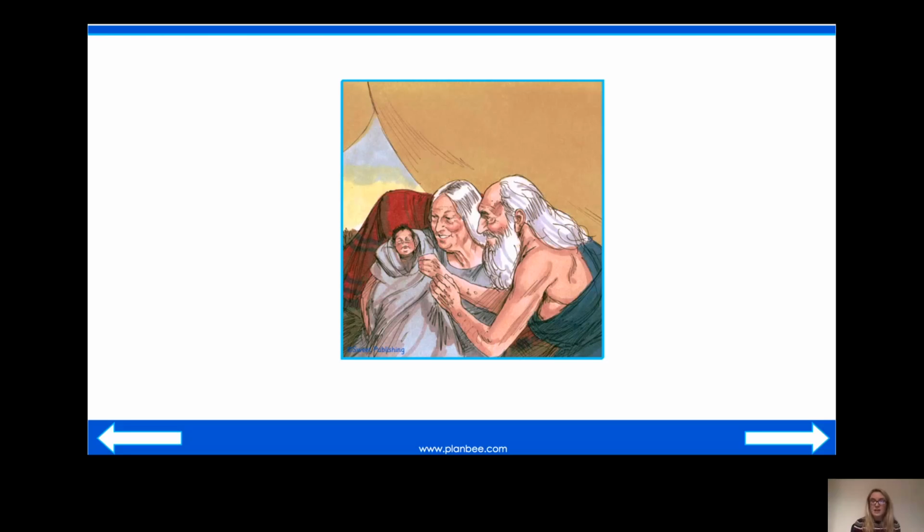And today there are millions of Jews in the world. And God kept his promise that Abraham's family would be the start of a special people. Okay, so Abraham's family were the start of the religion Judaism. They were the start of Jewish people. Okay, so that is the story of how Judaism began.